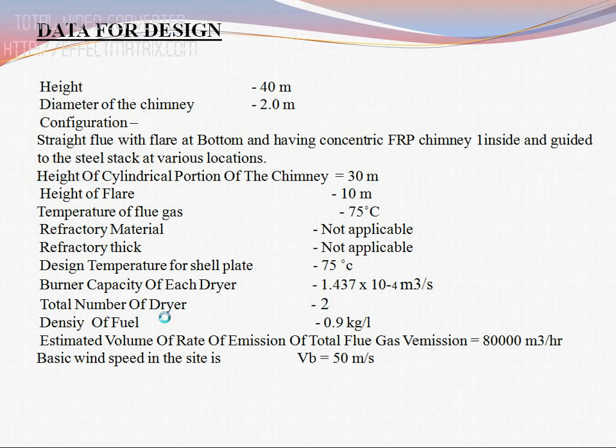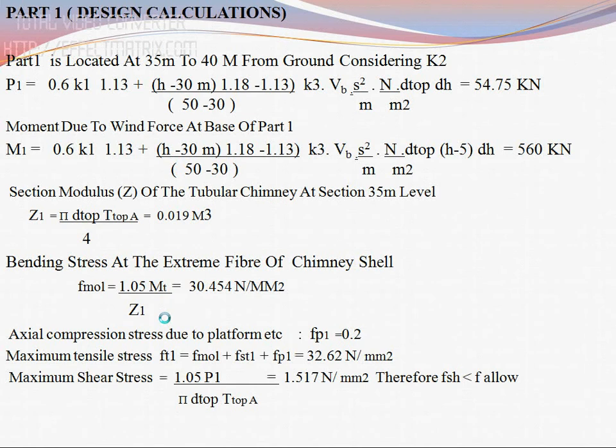Data for design. Height of chimney 40 meters, area of the chimney 2 meters. Configuration: straight flow chimney, height of flat 10 meters, height of cylindrical portion of the chimney 30 meters, density of fluid 0.9 kg per liter, total number of ducts 2, basic wind speed at site VB is 50 meters per second as for Chennai.